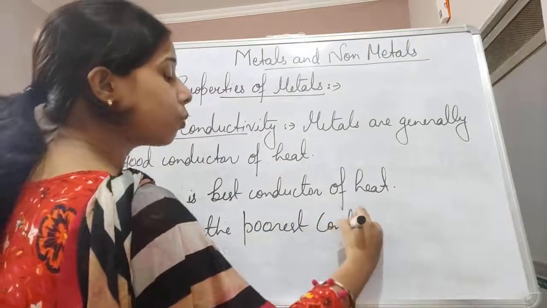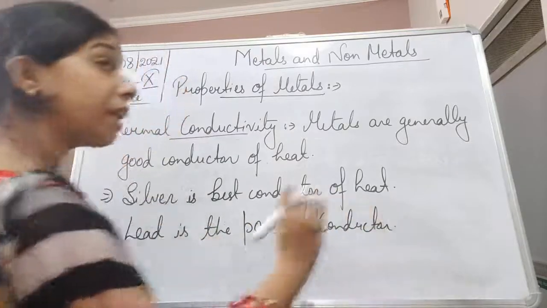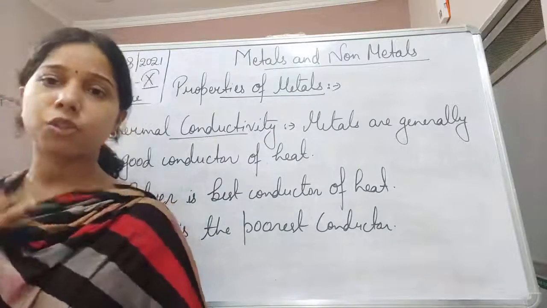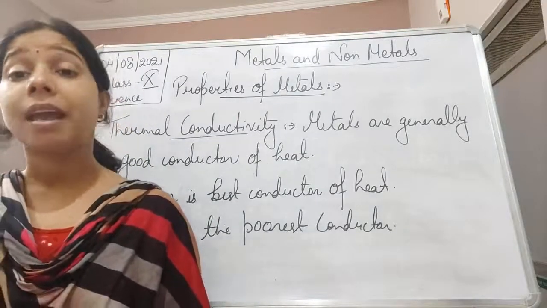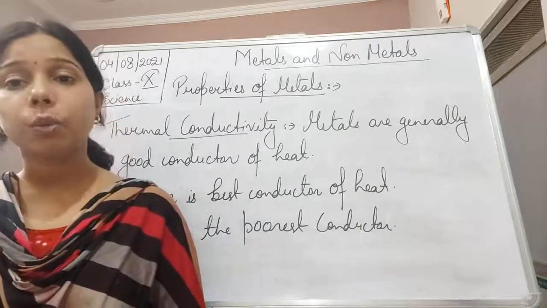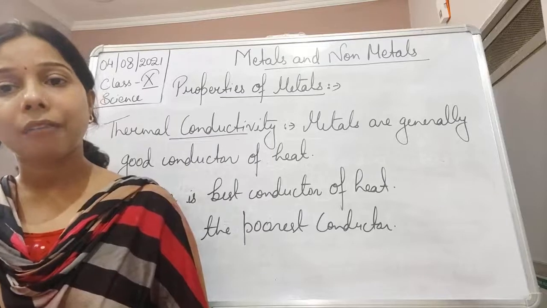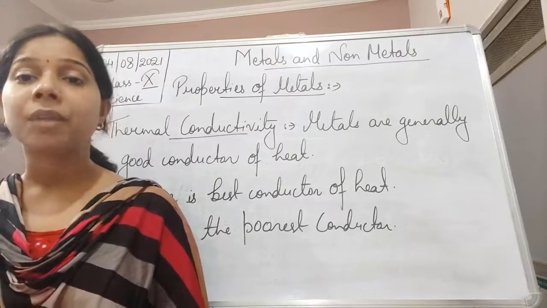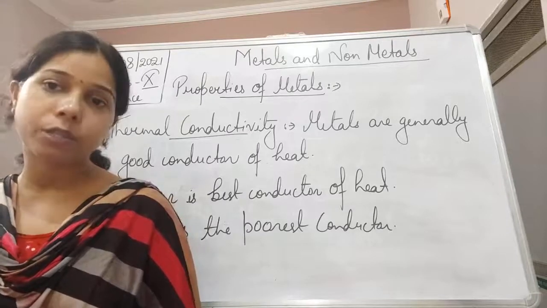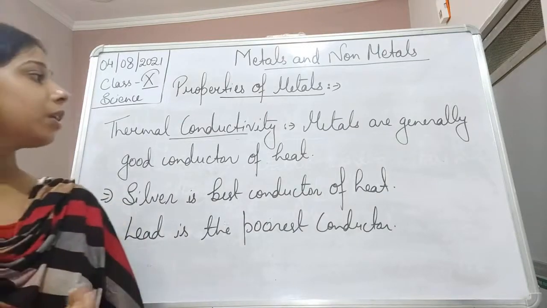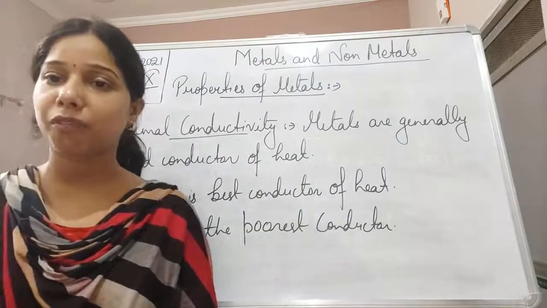See students, we know the general characteristic; the thing that we have to understand is which one is considered to be the best one, or which one is the exception which does not show that particular property. We know that since metals have ions, obviously they provide a good path for heat to pass through, so they show thermal conductivity. Thermal conductivity is nothing but the conductivity of heat.